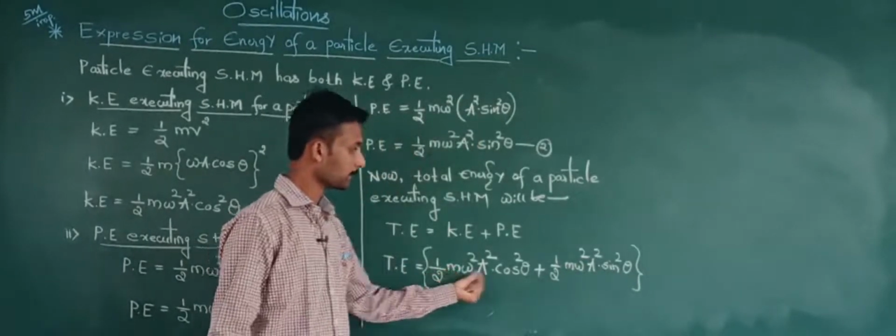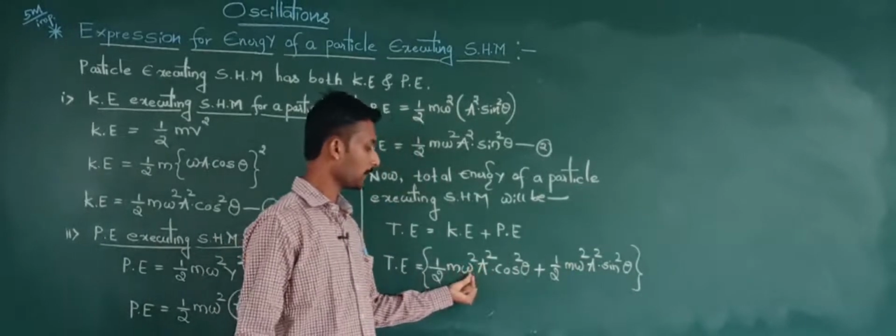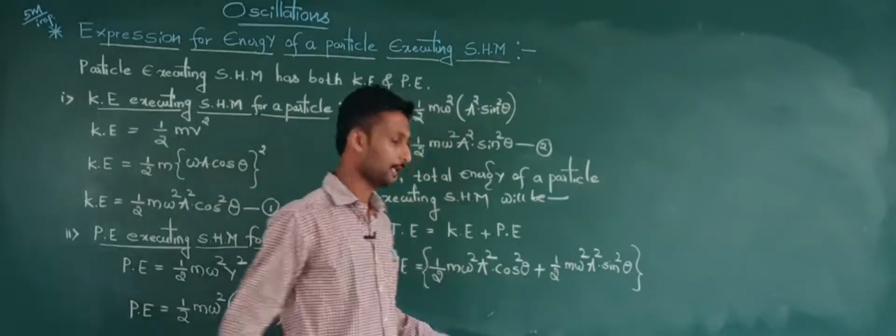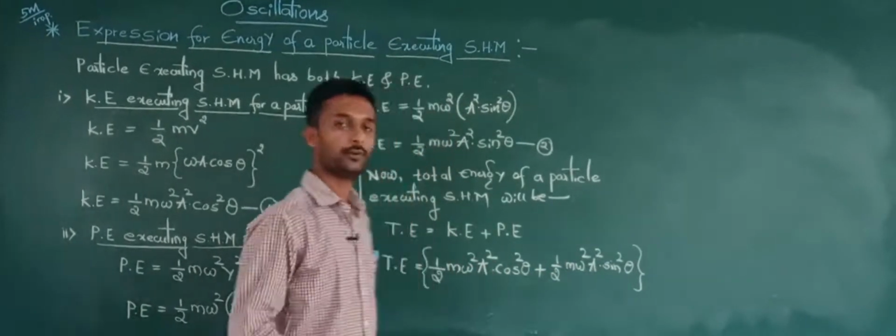Here m means mass of the particle, omega means angular velocity, a means amplitude we can call.